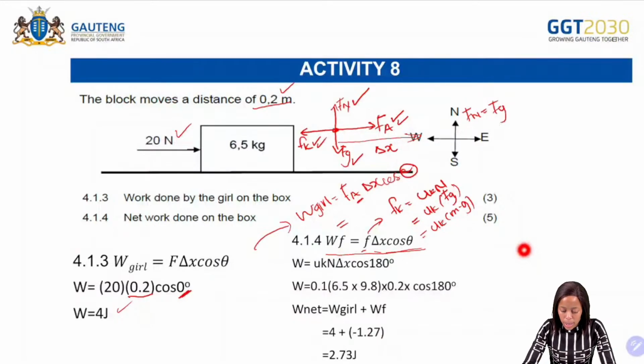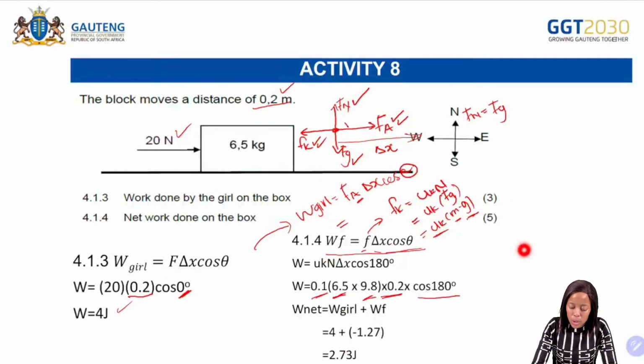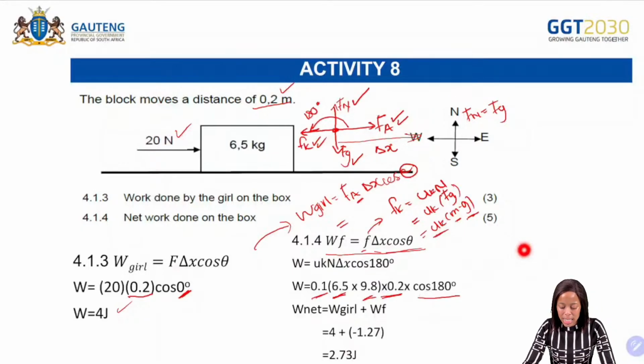So now we can substitute the coefficient, which was given as 0.1. We can substitute the mass of the box, which was 6.5, the gravitational acceleration constant, which we can get on the data sheet, and then the distance, which is 0.2. So now what is important on this one? It is friction. Because it's friction, the angle will now be 180 degrees.